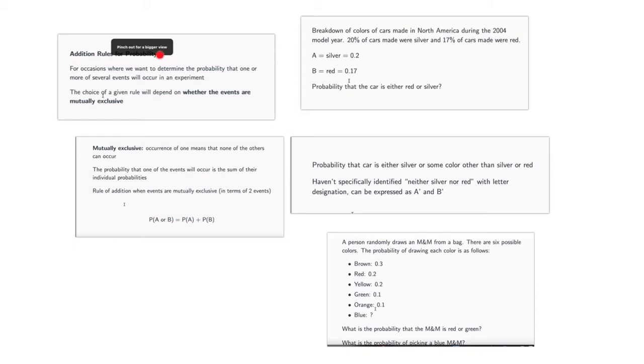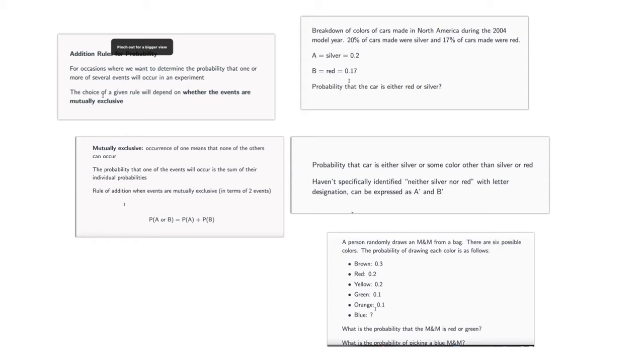So, addition rules for probability. For occasions where we want to determine the probability that one or more of several events will occur in an experiment, the choice of a given rule would depend on whether or not the events are mutually exclusive. My student at home realizes that mutual exclusivity basically means that the events can't happen at the same time.